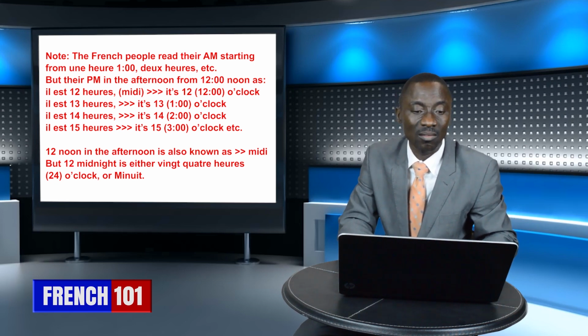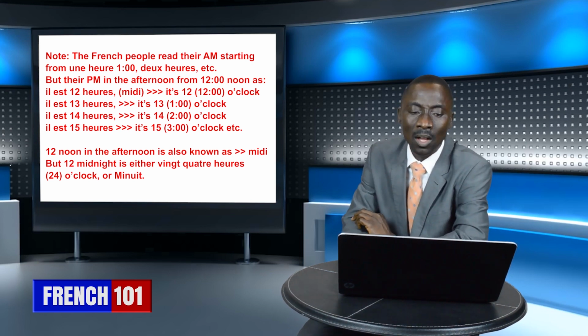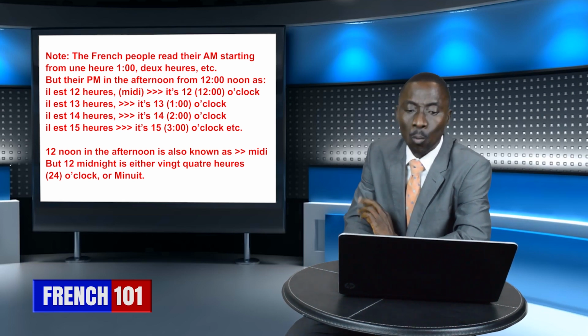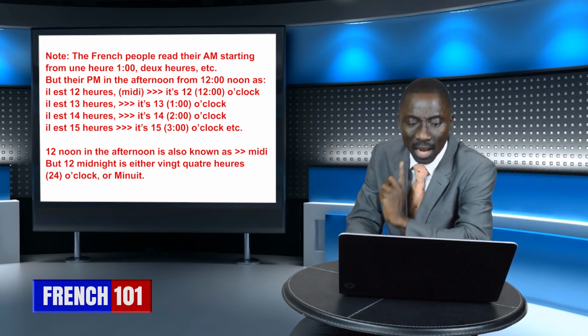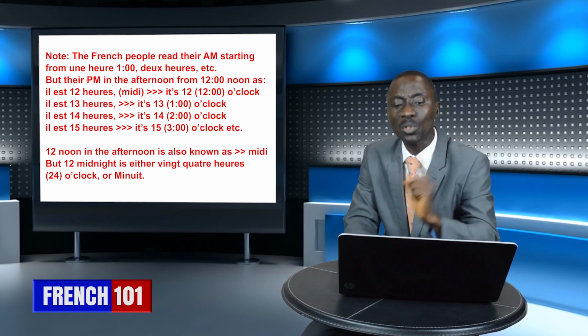That's what he reads there. The Frenchman will read the 1 o'clock as 13 o'clock.